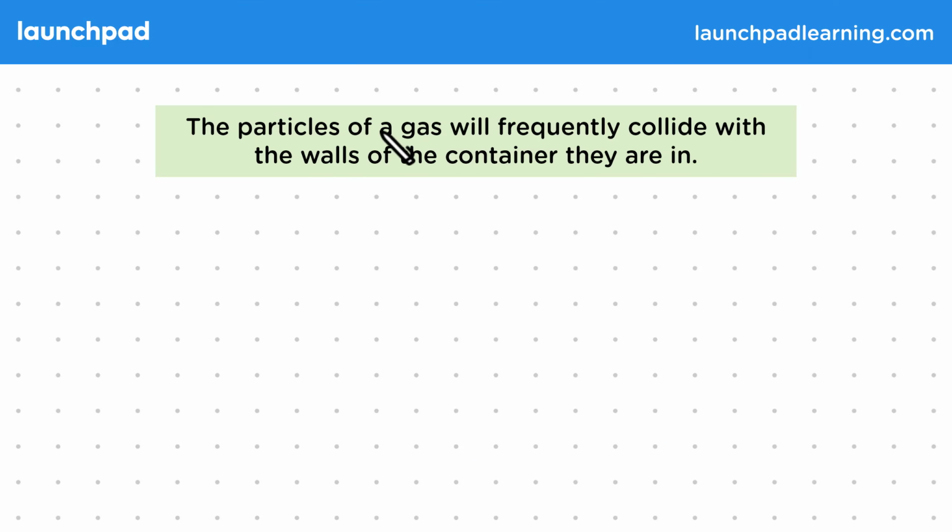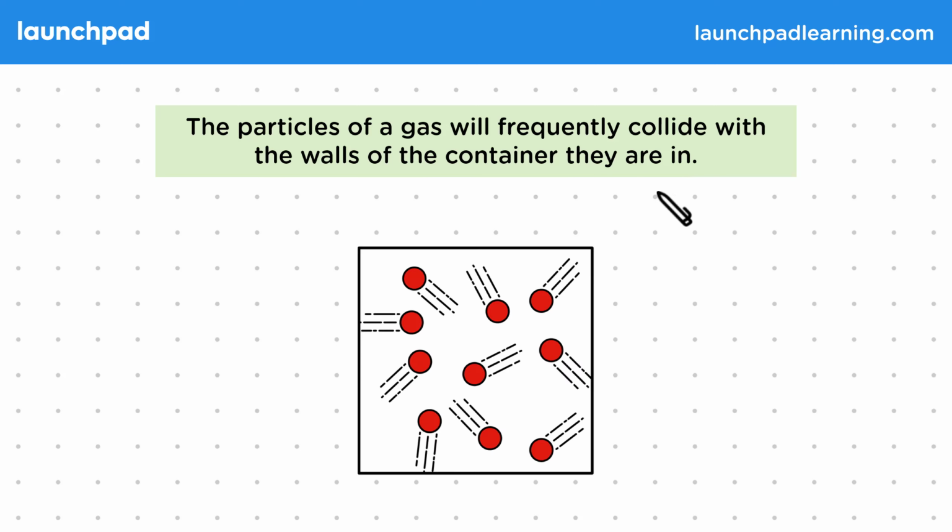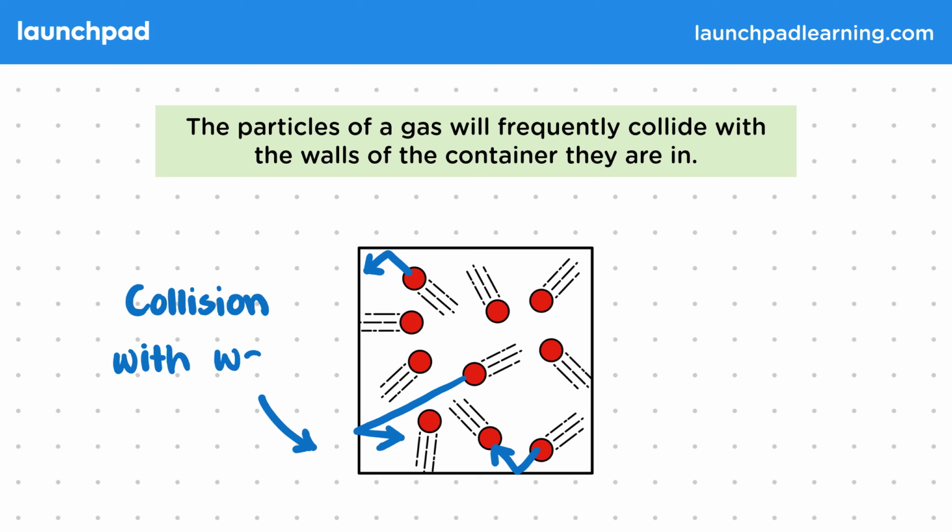The particles of a gas will frequently collide with the walls of the container they are in. Remember that gases consist of particles which spread out and move around in a container in random directions. This means their paths will make them frequently come in contact with the walls of the container. Then these collisions with the walls are what make the particles change direction and bounce around the container.